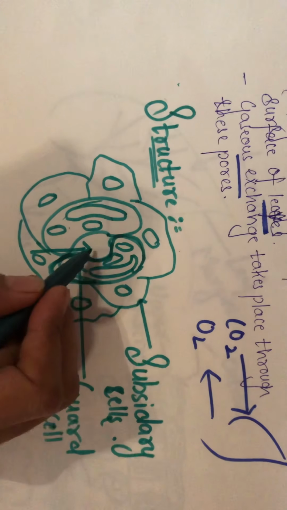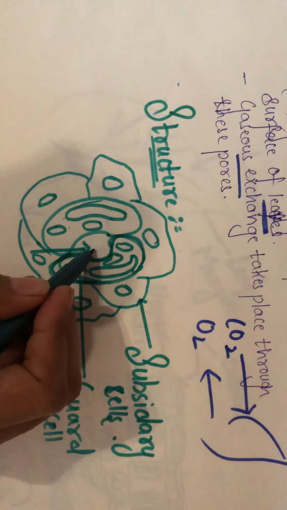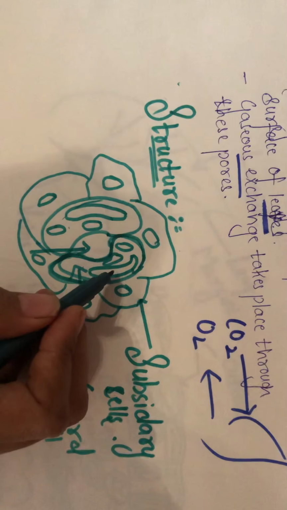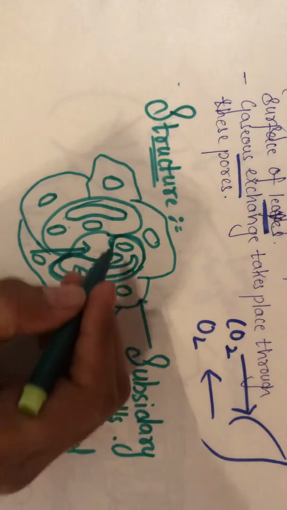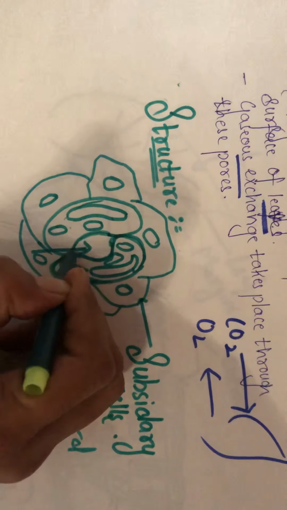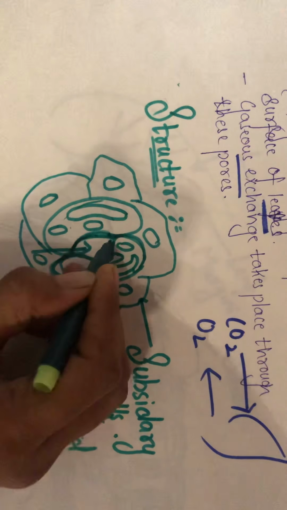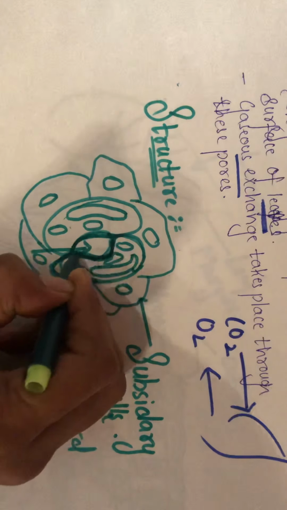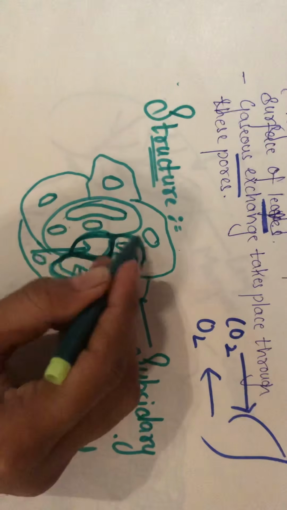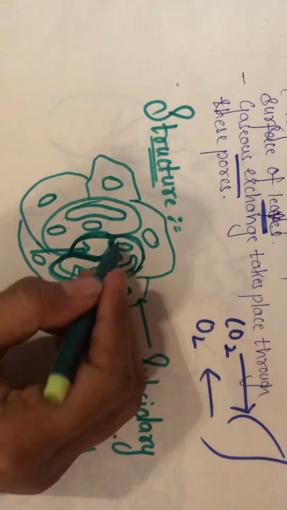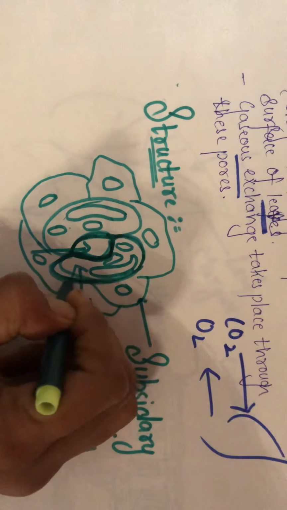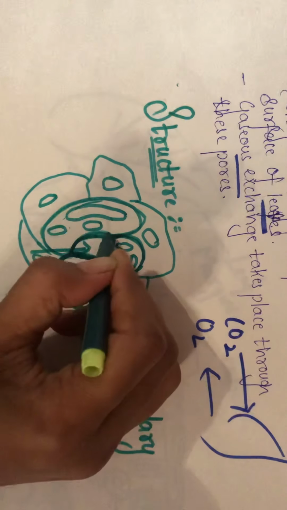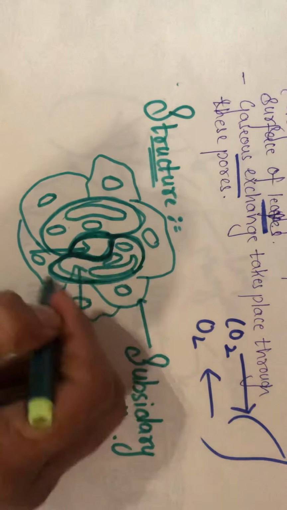and they guard the stomata, they guard the pore, and they regulate the opening and the closing of the stomata. So here, if we talk about this, the inner wall is quite thicker. Yes, the inner wall of the guard cell is quite thicker than that of the outer boundary, outer membrane. So this is quite thicker and this is quite thinner.